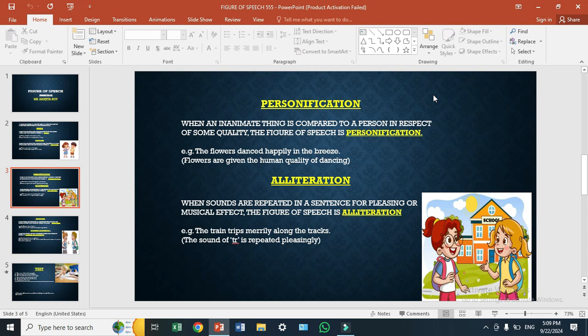Next is alliteration. Here, in alliteration, sounds are repeated. When sounds are repeated in a sentence for pleasing or musical effect, the figure of speech is alliteration. For example, the train trips merrily along the tracks. Here in this statement, the sound of t is repeated, which is pleasing.